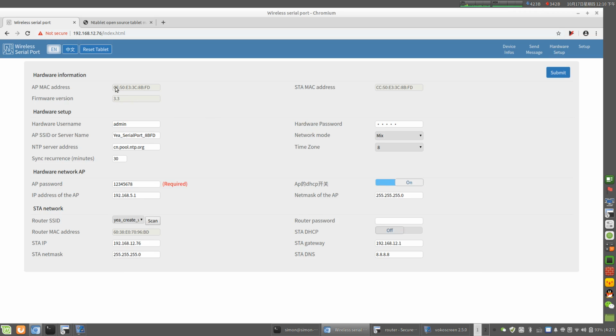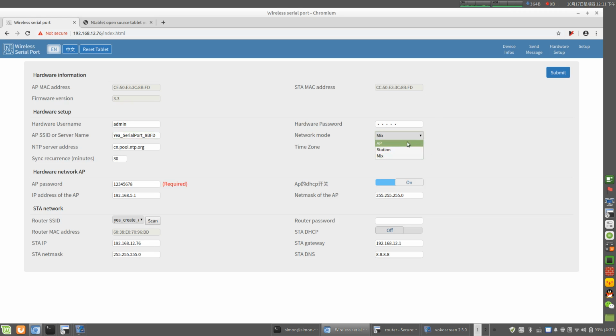We can see the AP MAC address and the STA MAC address, and the firmware version, the username, and the password. Logging into this page needs a username and password. We can set up here, and the AP SSID or server name. This wireless serial has three modes.